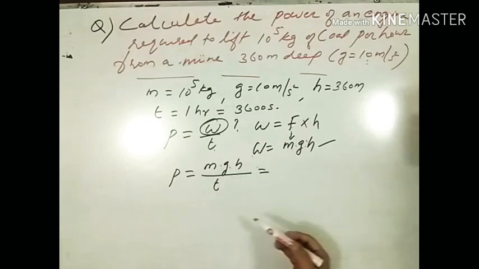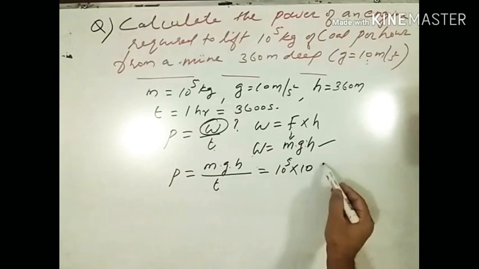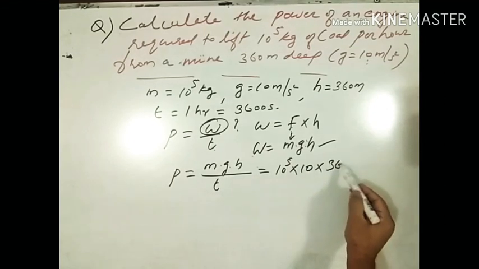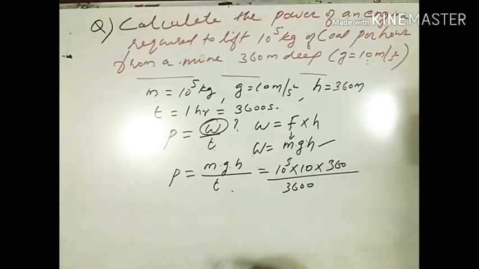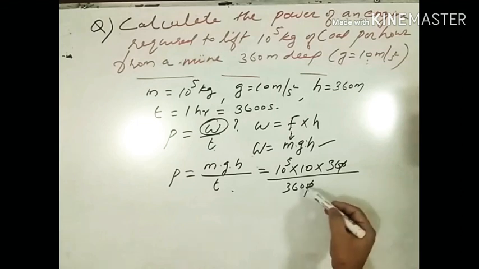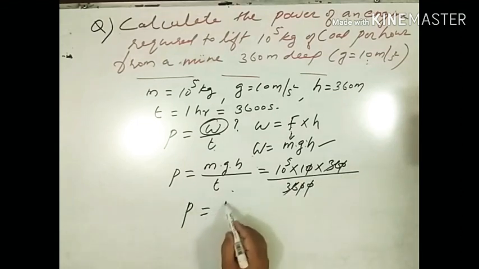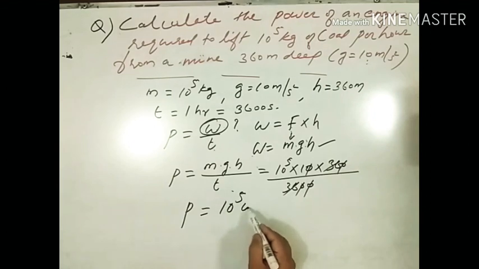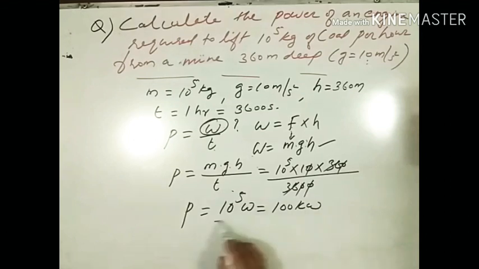Now it's the easy part, we can solve it. m is 10 to the power 5, into g is 10, into 360, divided by time, 3600. 36 cancels. So I am getting power equal to 10 to the power 5 watt, or I can write it as 100 kilowatt.